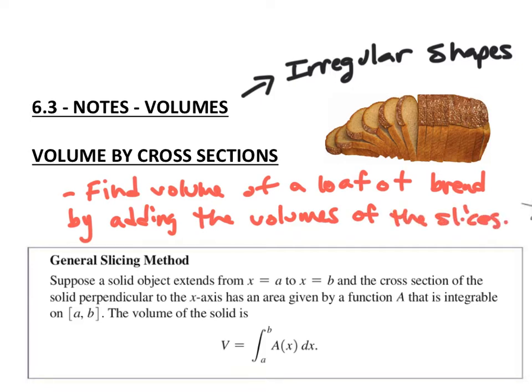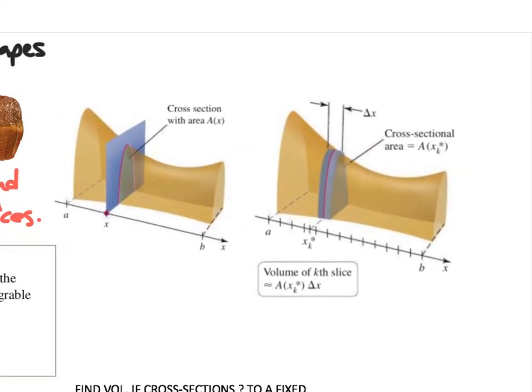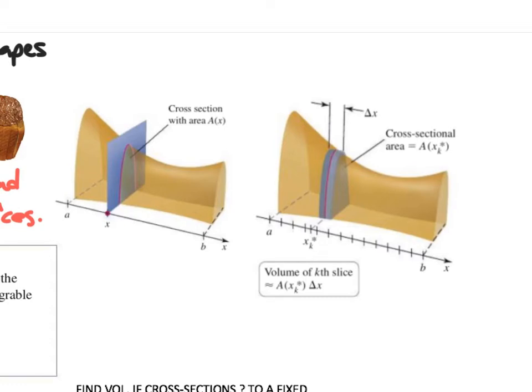Okay, so let's take a look at these pictures over here. This is kind of a standard example of what we're doing. The method that we would use to calculate the volume of these irregular shapes is by taking the shape and slicing it up into a bunch of different pieces.